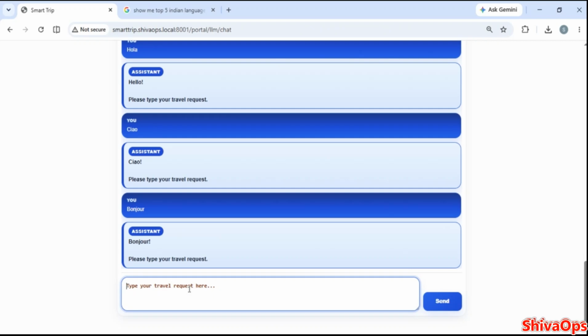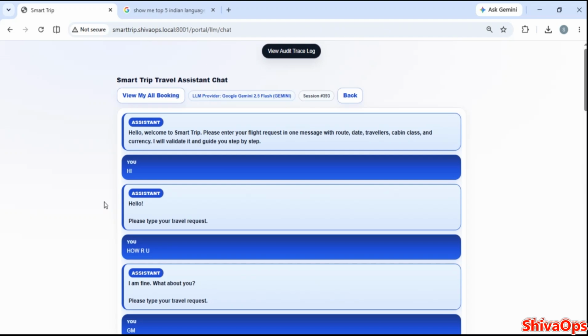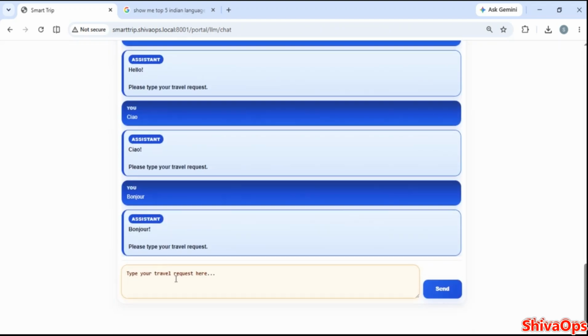This is important to control LLM API calls and to keep the flow aligned with the airline provider rules and business agreement. So that's all about handling non-travel requests. Unless Smart Trip finds a proper flight booking request, even if the departure or something is missing, no problem.